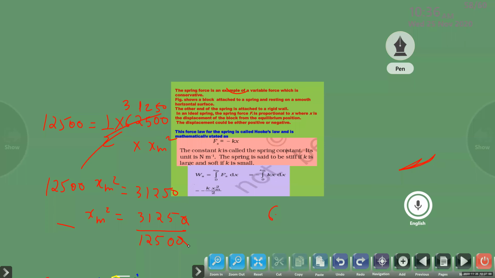Ma'am, it was 6.25 into 10 raised to 3. Oh, it was 10 raised to 3. So you will get 6250 only, no? Correct? Yes, ma'am. So one 0 is more. Okay. It was 10 cube. Oh, okay. Then we have to reduce them.